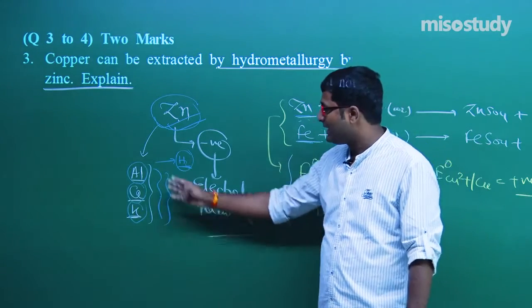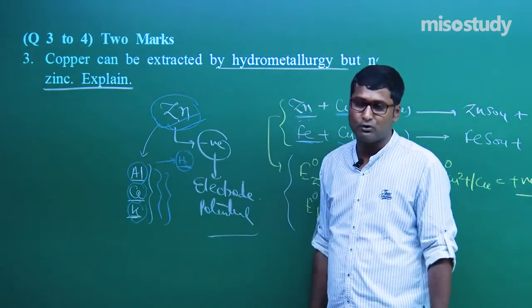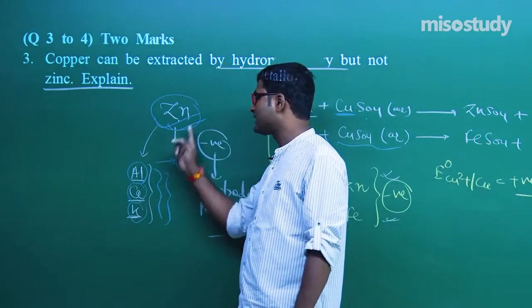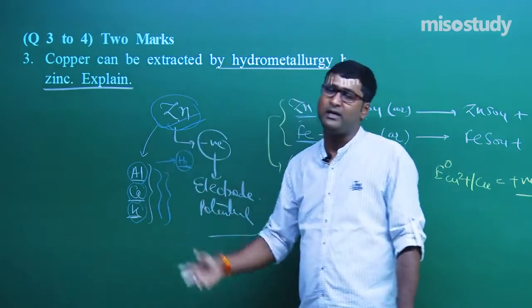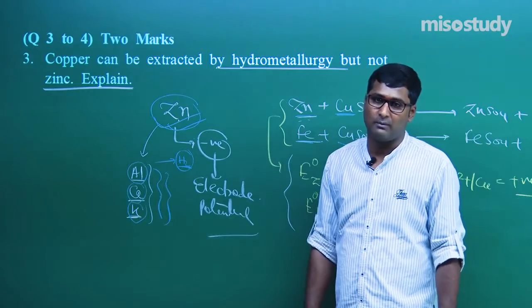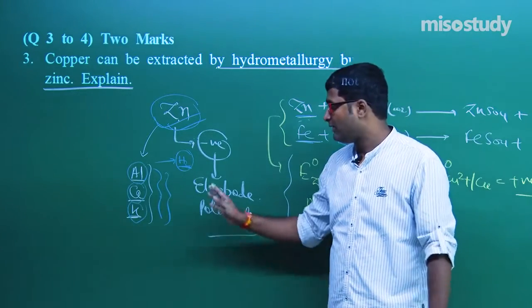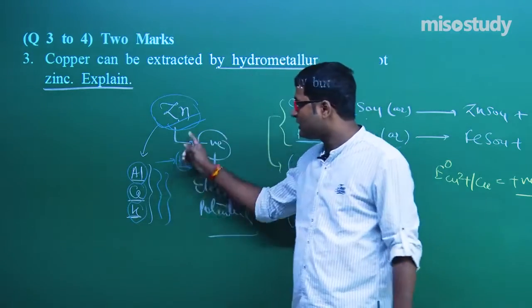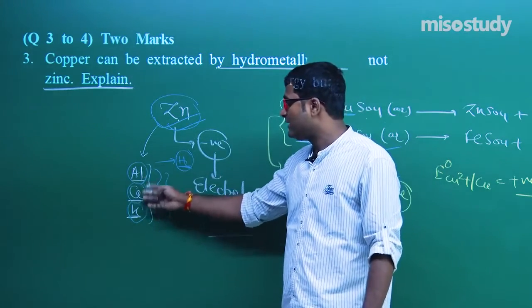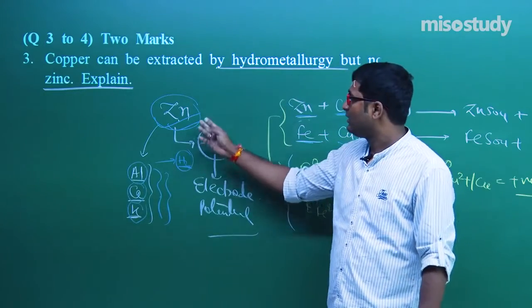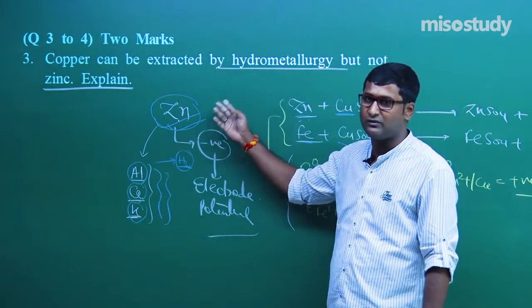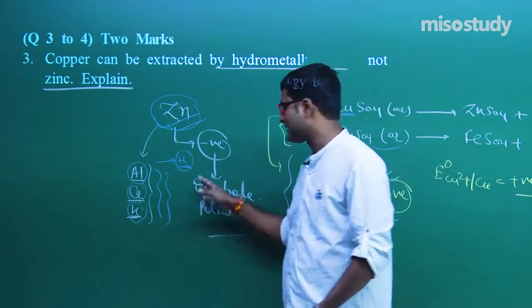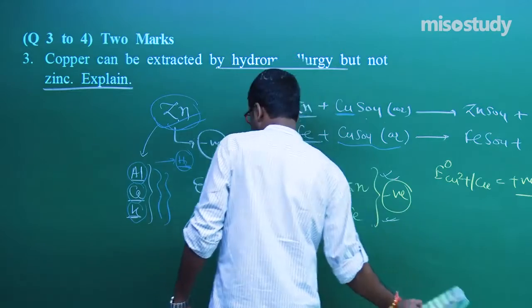Clear to you? And they are costlier than zinc, so the process will be much costlier. So we do not use aluminium, calcium and potassium in hydrometallurgy for the extraction of zinc from its salt solution. Clear to you, my friend? That is the case. Now I am going to rub this part.